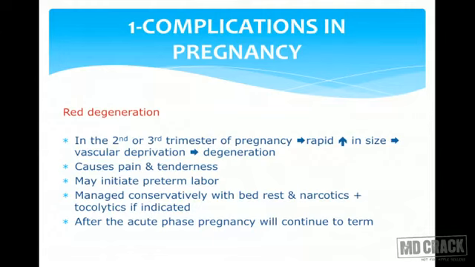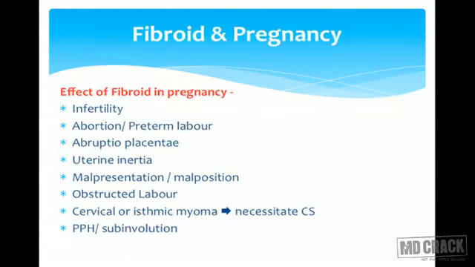We have to manage it conservatively with painkillers, and if SOS she goes in preterm labor, then tocolytics may be needed. After the acute phase of this pain is over, pregnancy will continue till term. And I again want to insist on this point that the treatment for red degeneration is conservative management and no surgery is necessary. What are the other effects of fibroid in pregnancy or on pregnancy rather?